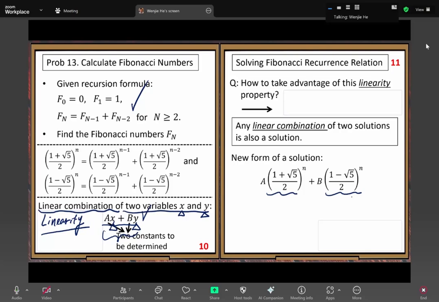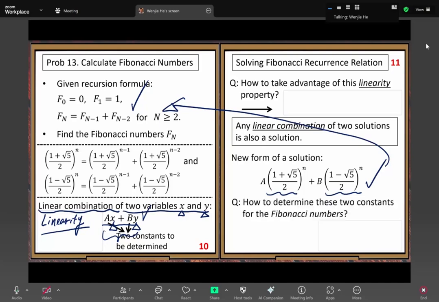Freedoms means we have more room to manipulate the formula. It's not a fixed formula, so we have freedom to change things. And this new form satisfies the original recurrence relation. You can see that easily.